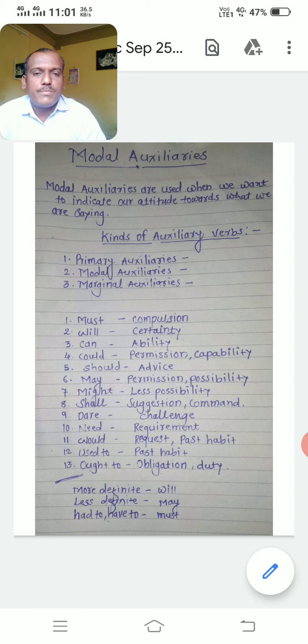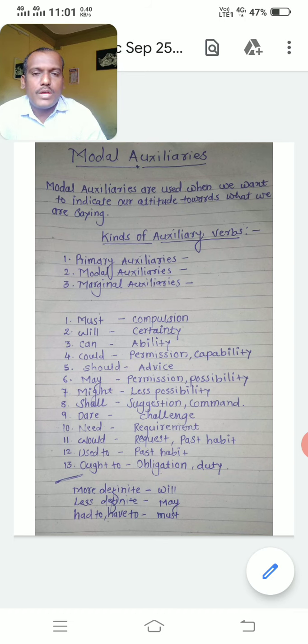May is used for permission or possibility. Many times, it is a general common statement you use daily while entering your classroom, that is, may I come in, sir? Such type of he may come, possibility or permission. For showing permission or possibility, we have used here may.